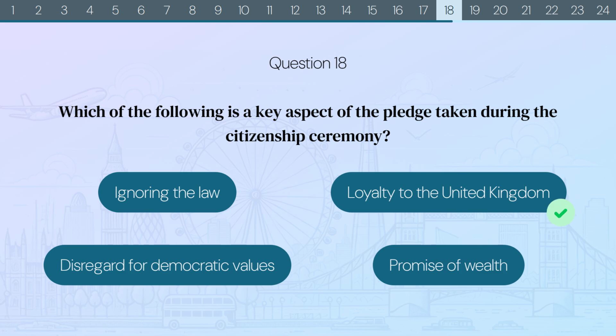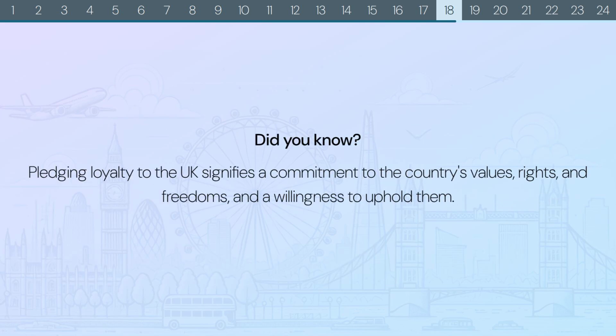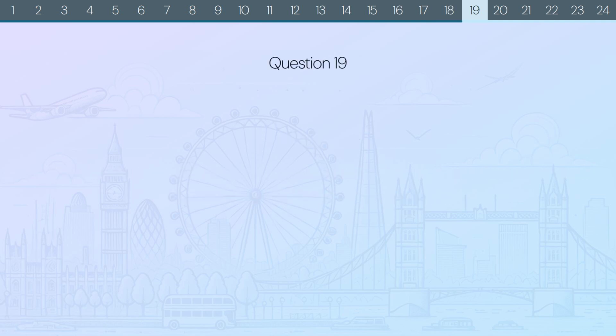The correct answer is loyalty to the United Kingdom. Did you know? Pledging loyalty to the UK signifies a commitment to the country's values, rights, and freedoms, and a willingness to uphold them.